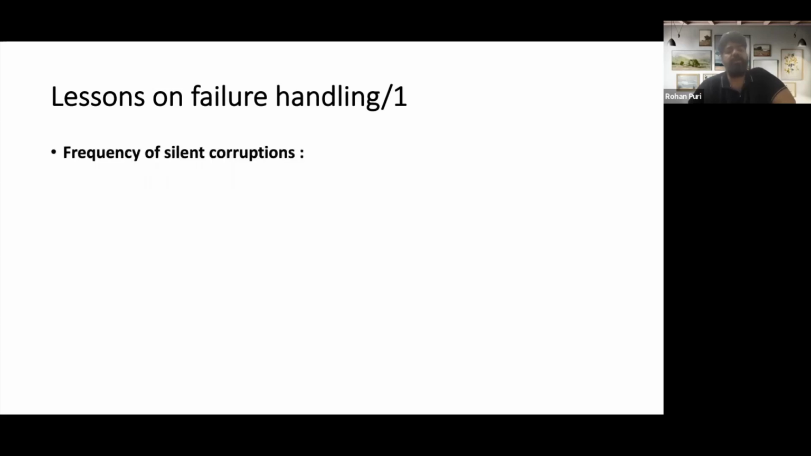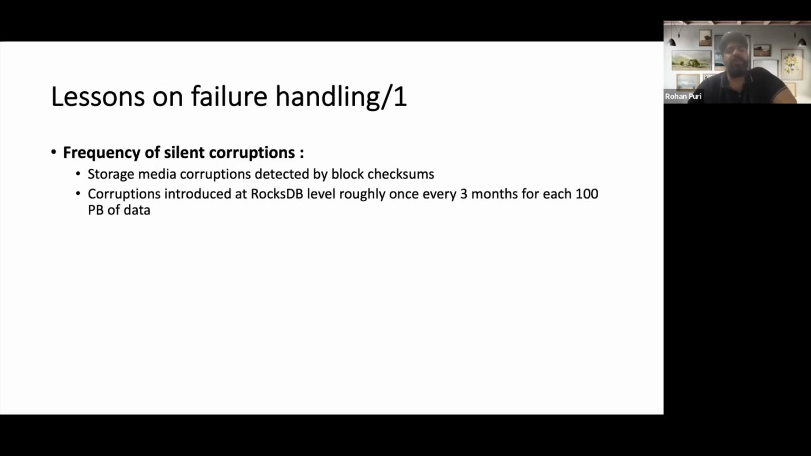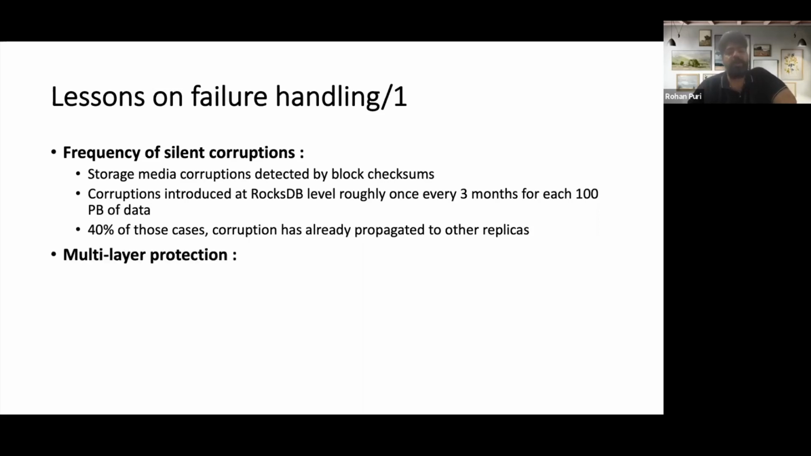First, the frequency of silent data corruptions. Storage media corruptions are detected by block checksums. What they say is that every 3 months, for 100 petabytes of data, they see corruptions introduced at the RocksDB level. And interestingly, in 40% of those cases, the corruption has already propagated to other replicas. So they talked about multi-layer protection, which focuses primarily on detecting corruption as soon as possible to minimize downtime as well as data loss.